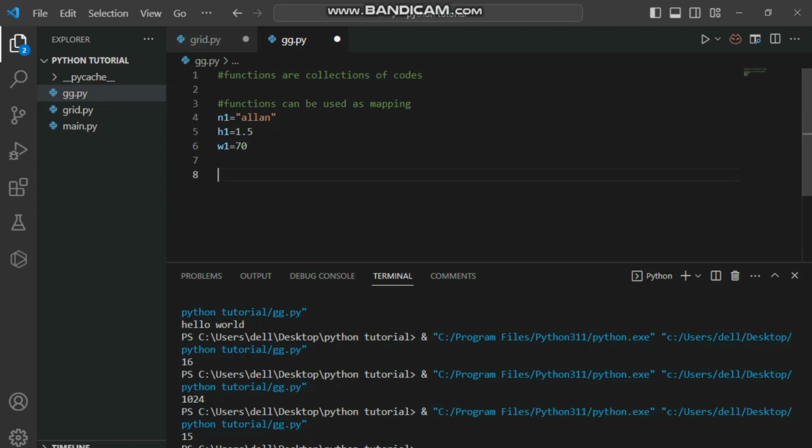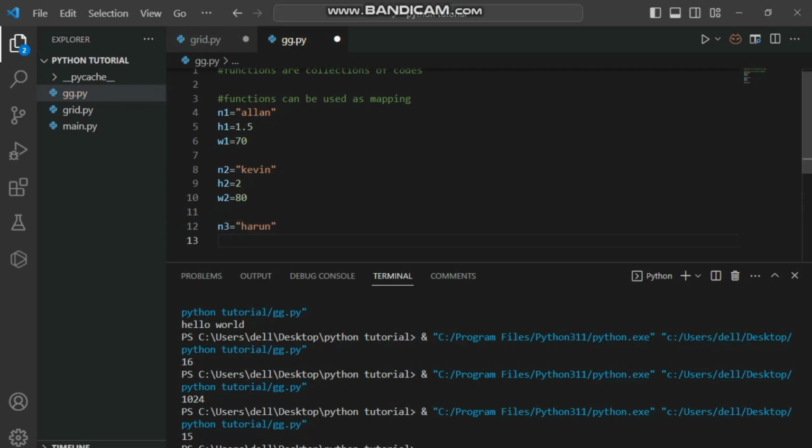Next I'm going to give name 2, that is Kevin, and I'm also going to give height 2, that is 2, and weight 2, which is 80. And next I'm going to give the third name, that is name 3, equal to, let's say, Aaron.